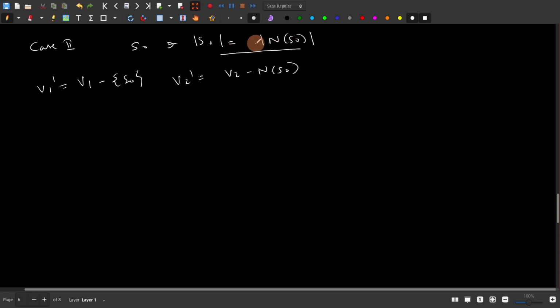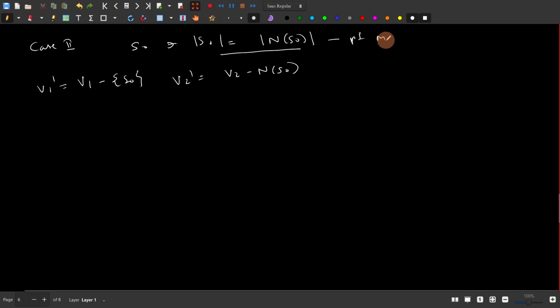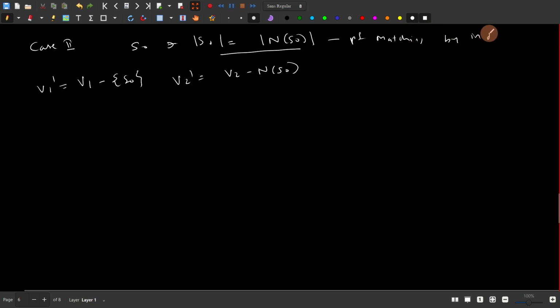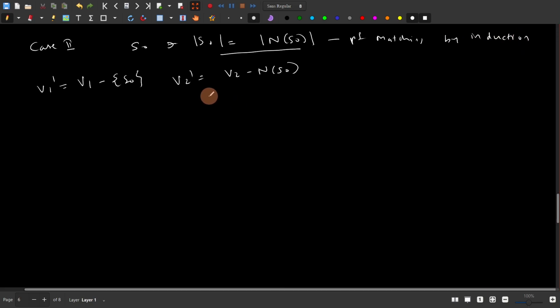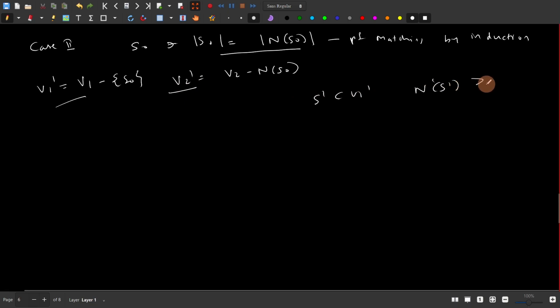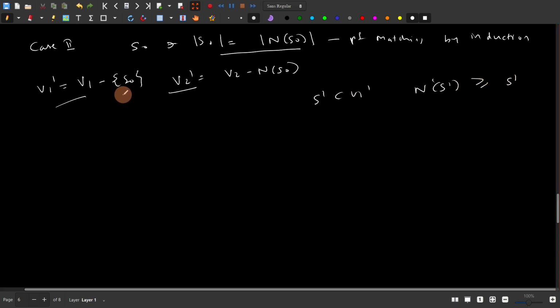Because of this condition, we can clearly see that there exists a perfect matching here, because they are equal, so there is one-to-one matching. And there's also a theorem, true by induction on smaller sets, the perfect matching by induction result. If we manage to show that this condition also holds here, that for every subset S dash of V1 dash, N dash of S dash is greater than or equal to S dash, then there will also be a perfect matching here, and we can just combine these two perfect matchings to get an overall perfect matching. So let's check if this is indeed the case.